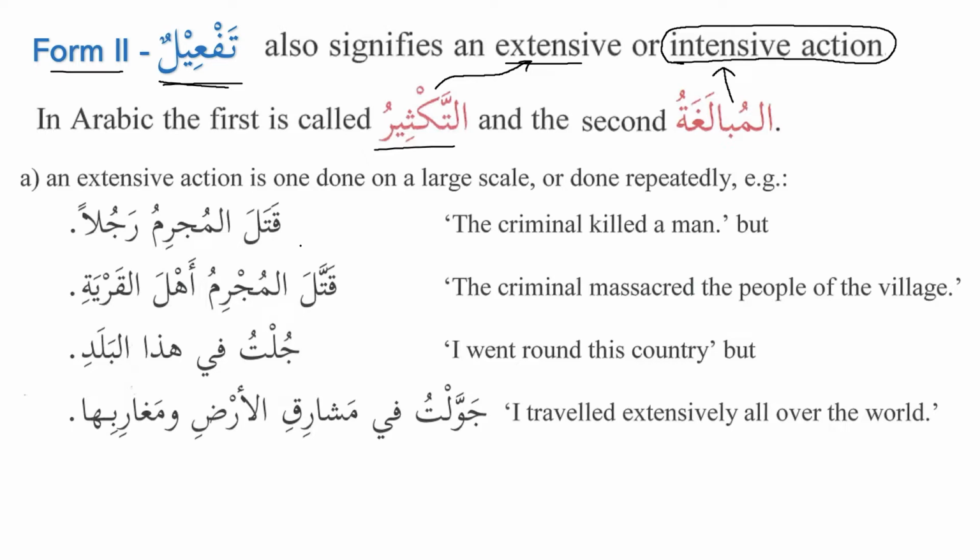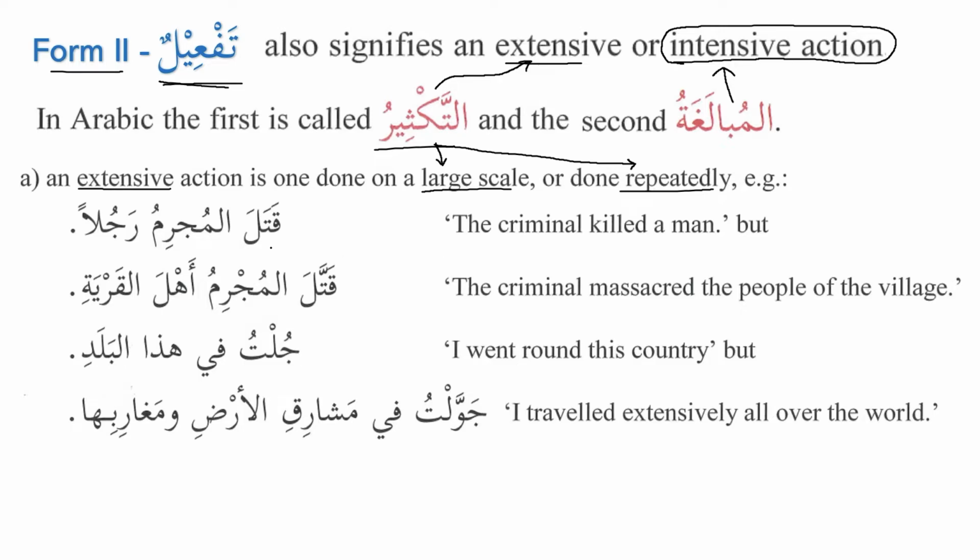Now let's look at the examples of extensive action. An extensive action is one done on a large scale or done repeatedly. So please remember that extensive action or al-kathir is something that is done on a large scale or done again and again repeatedly.